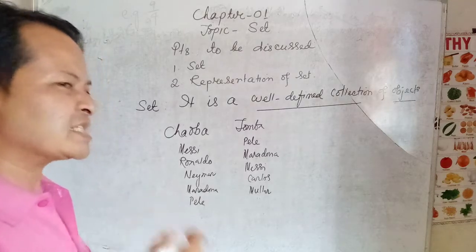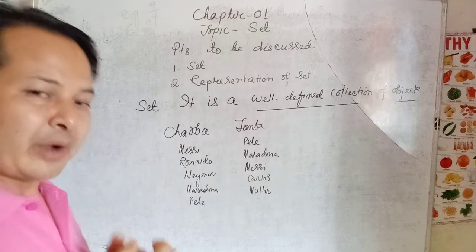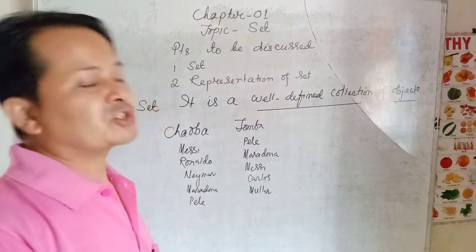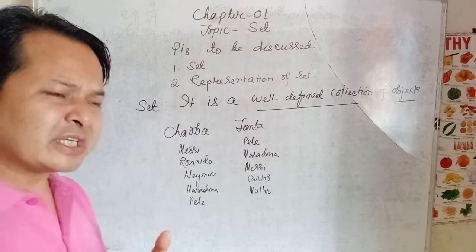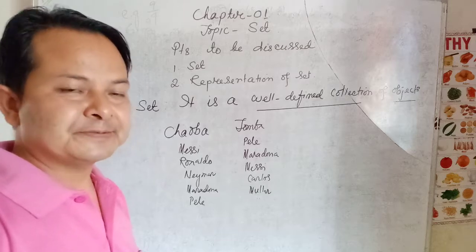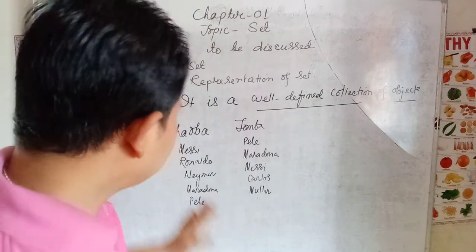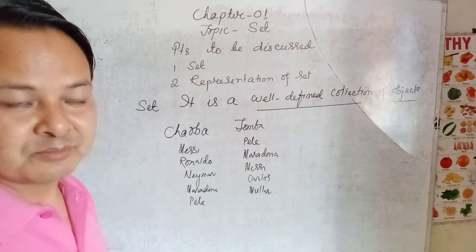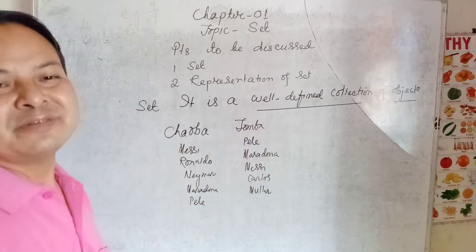A collection is said to be well defined when the collection does not change from one person to another person. But here the collection of Chauba and the collection of Tomba are different from each other. So their collections are not well defined.